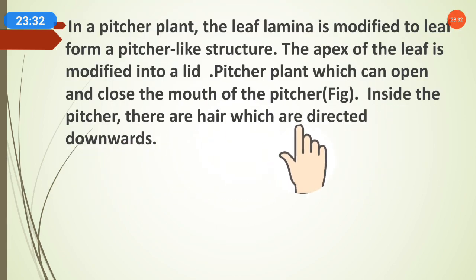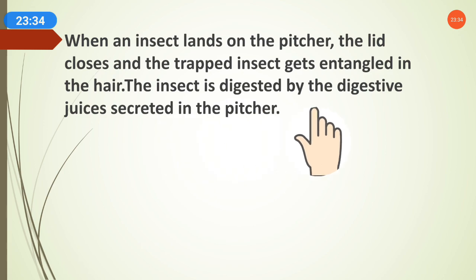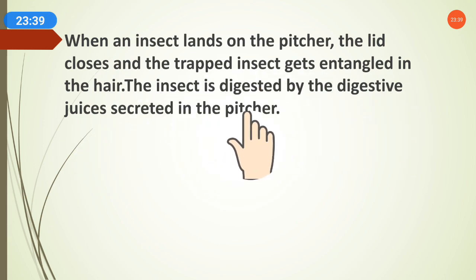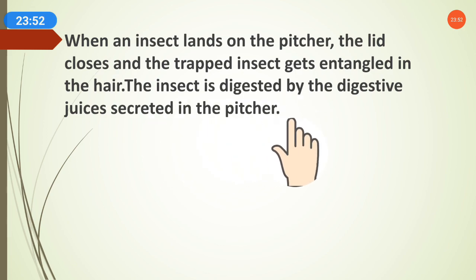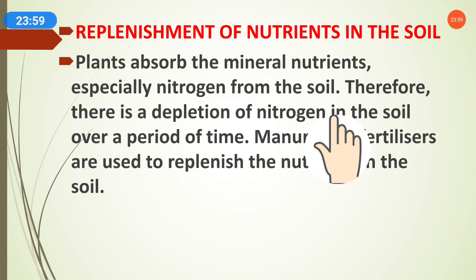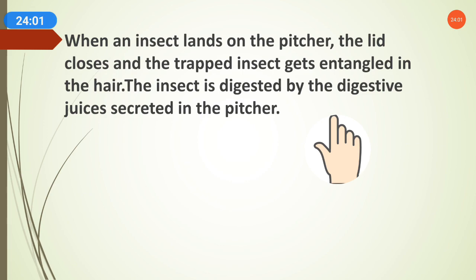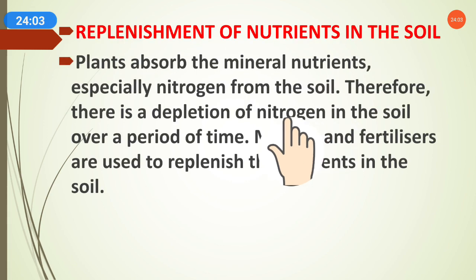The insect is digested by the digestive juices secreted in the pitcher. With the help of these digestive juices the insect is digested, and all the nutrients of the insect enter the plant's body, and nitrogen also enters the plant from the insect in the same way. That is why this mode of nutrition is insectivorous, a special mode of nutrition, and such plants are called insectivorous plants.